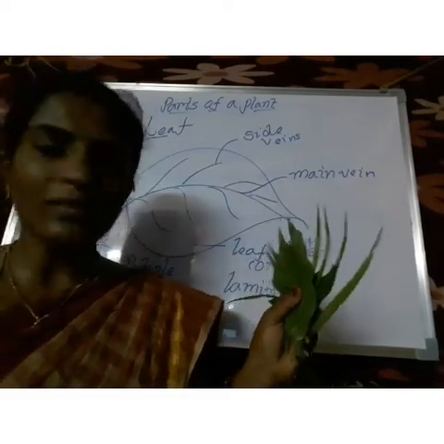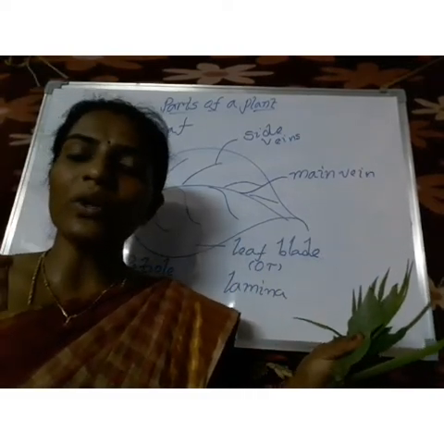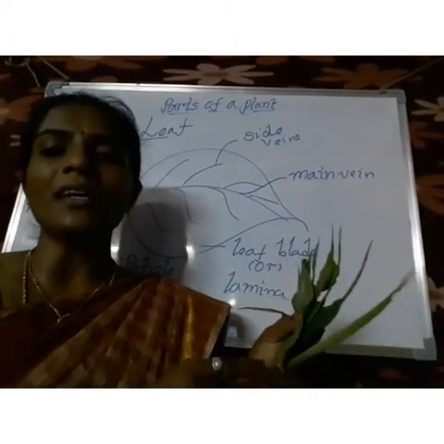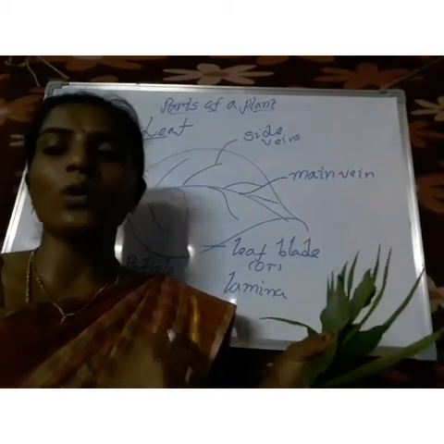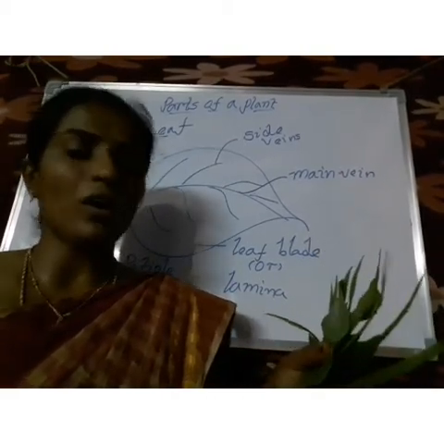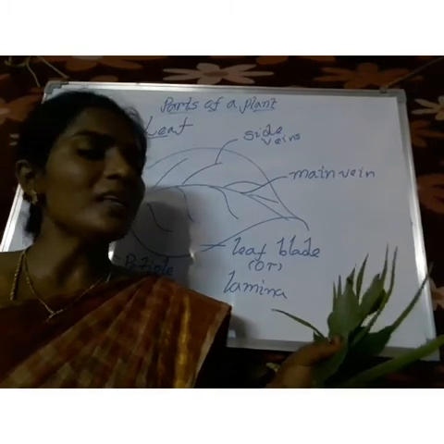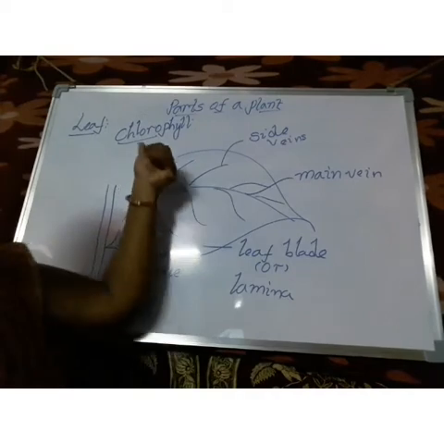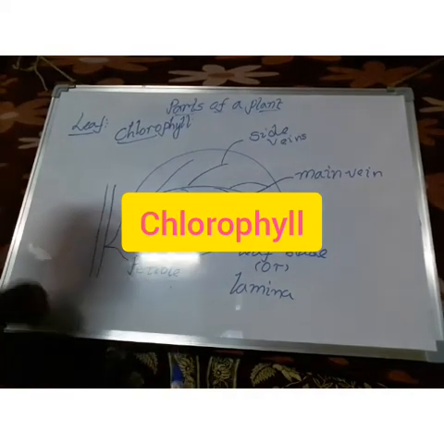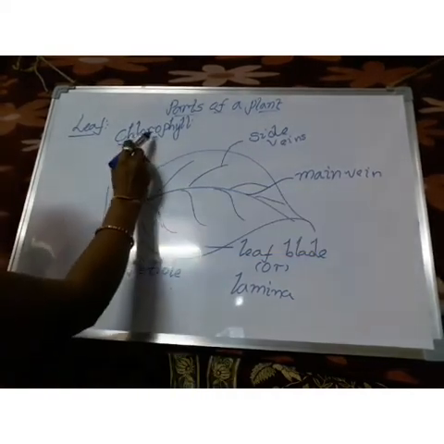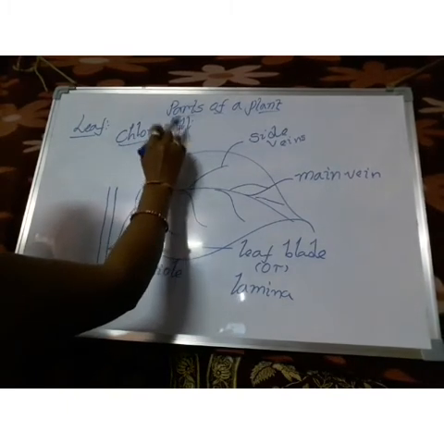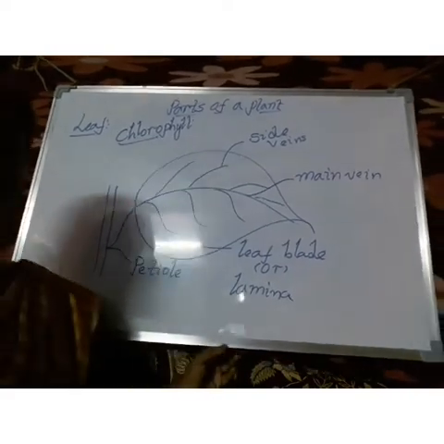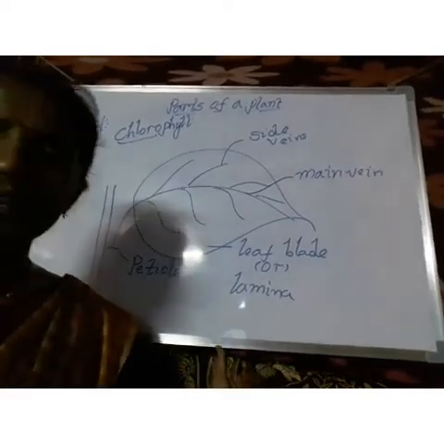Why are all these leaves green in color? Do you know the reason? Yes, a green color pigment is present in these leaves, so that is why they are green. What is the name of that green color pigment? The green color pigment is called chlorophyll. The spelling is C-H-L-O-R-O-P-H-Y-L-L, chlorophyll. With this chlorophyll, the leaves of plants are green in color.